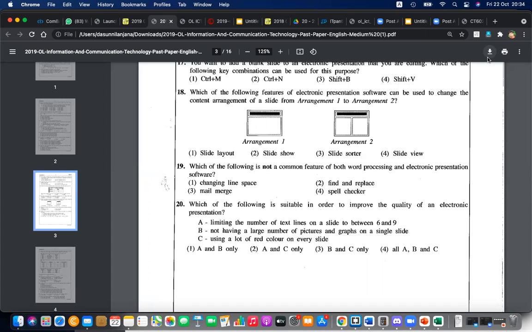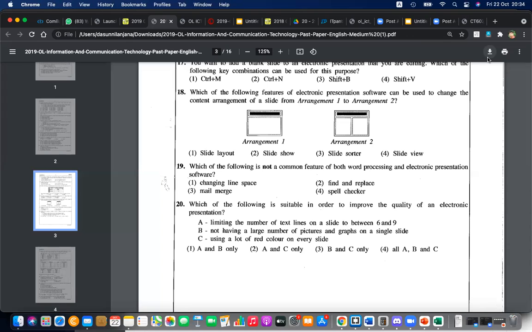Limiting the number of text lines on a slide to between 6 and 9. Yes, that is a great thing, because in presentations we are not going to include much stuff. If you put big text and more lines, it's unreadable. The idea of the presentation is to present nicely, and to do that we have to reduce the number of lines. That is true.